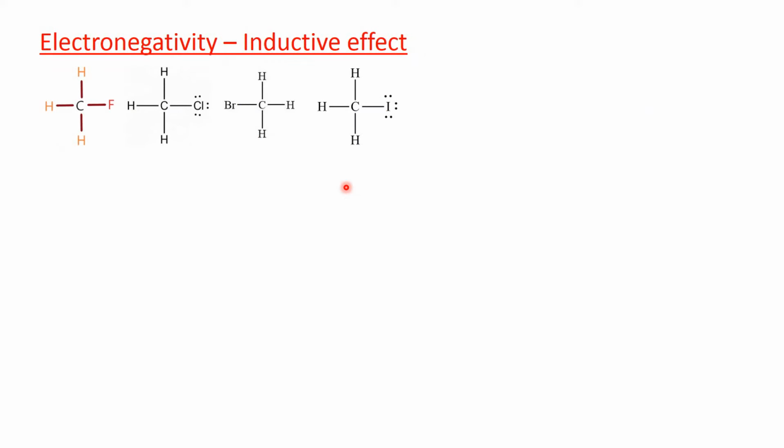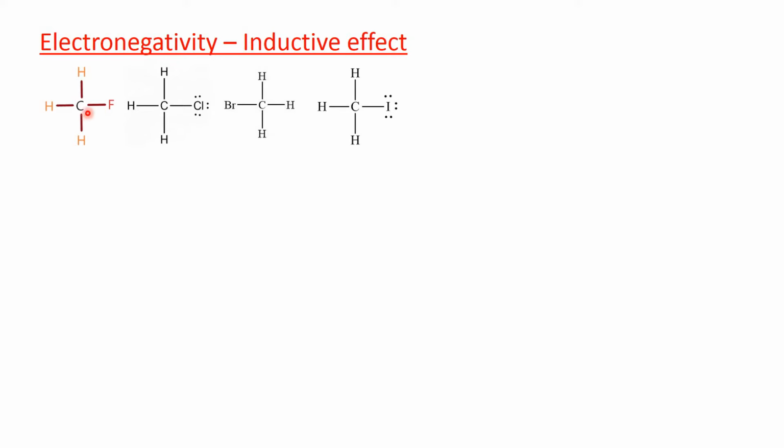Now let's discuss electronegativity and inductive effect. Now see, this molecule is methyl fluoride, where carbon atom is attached to 3 hydrogen atoms and 1 fluorine atom. And fluorine atom is electronegative and it exerts strong minus I effect.